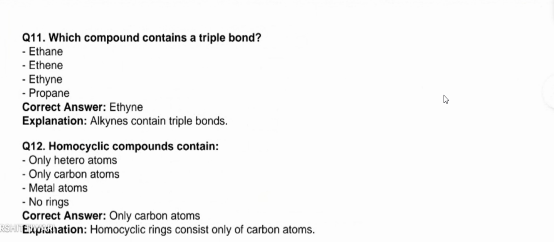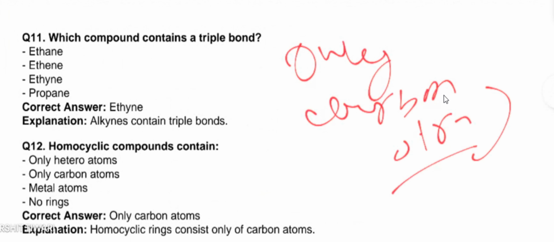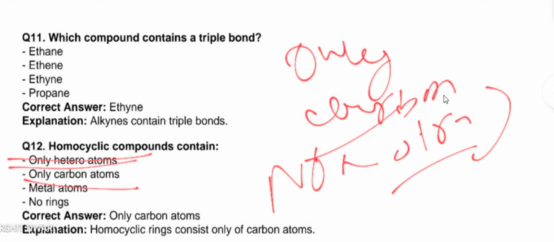Homocyclic compound, as I told earlier, is a compound that contains only carbon in its structure. There are no heteroatoms. If it contains a heteroatom, it is known as a heterocyclic compound, not a homocyclic compound. Only carbon atoms? Yes, this is right.